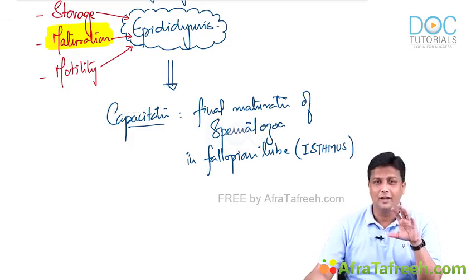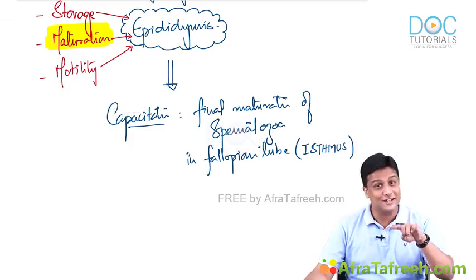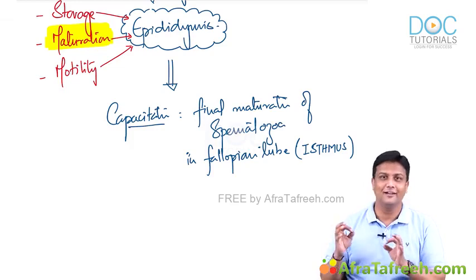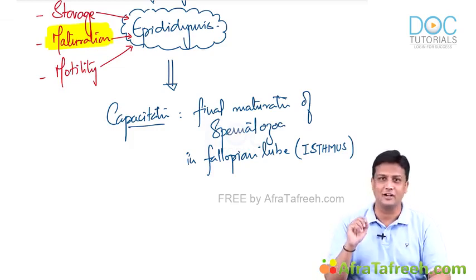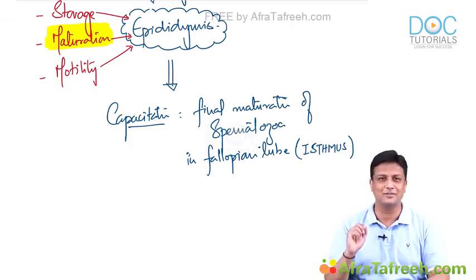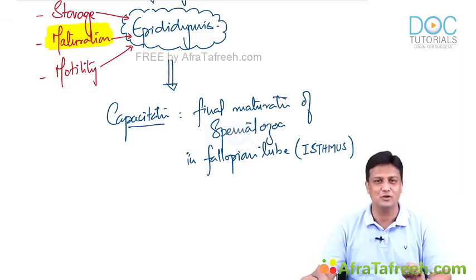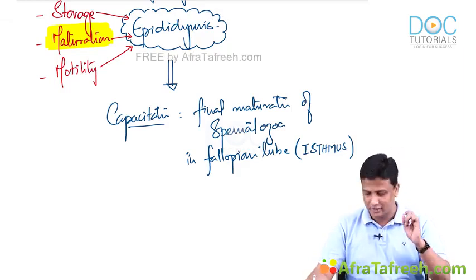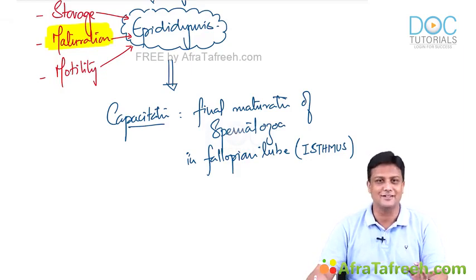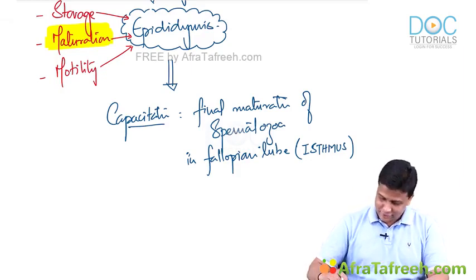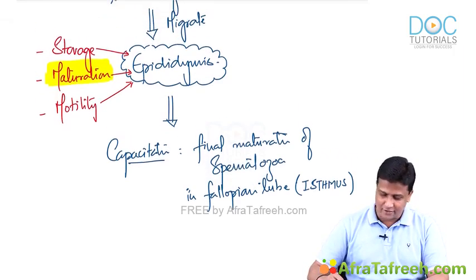Why? Because actual maturation of the spermatozoa takes place in the epididymis only. In the fallopian tube, it is just capacitation, which is just the conditioning of the spermatozoa, the final maturation of the spermatozoa. Is it okay? So if you have to select between these two, the best option will be epididymis. Actual maturation of the spermatozoa takes place in the epididymis, guys. Is it okay? So that completes your entire spermatogenesis over here.